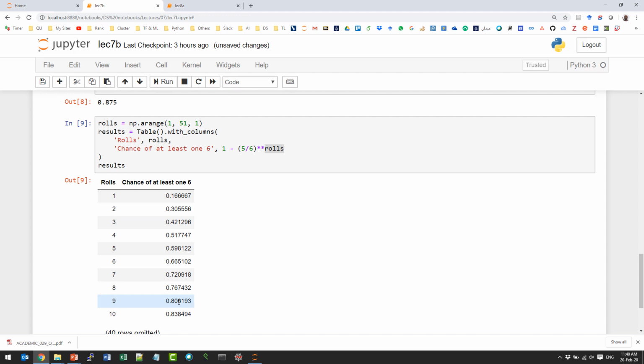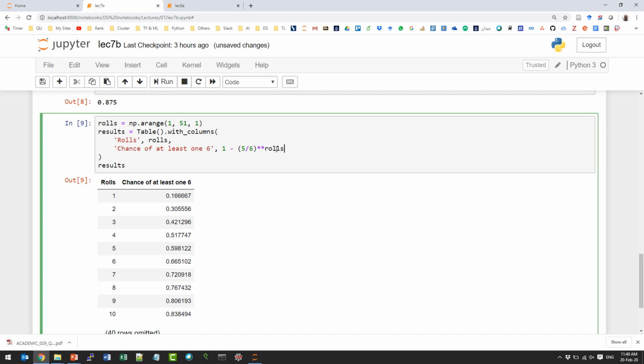Yes, sorry? The rolls, yes. It will be the power, yes. You see the calculation here, right? So that's the number of times.